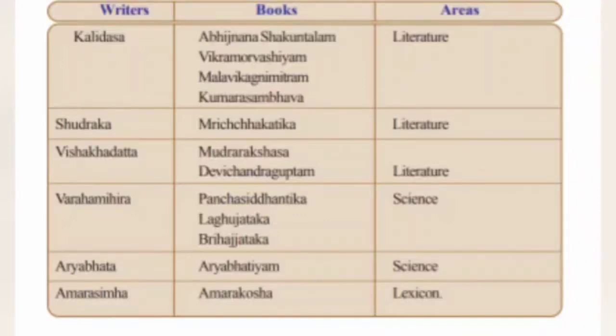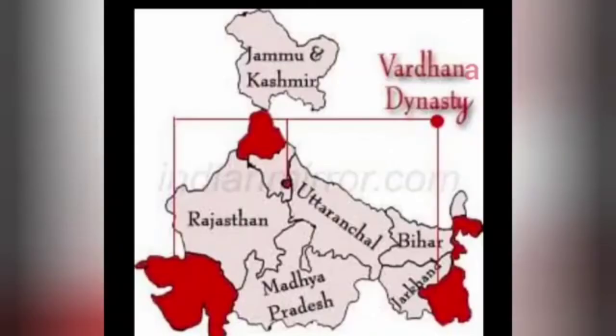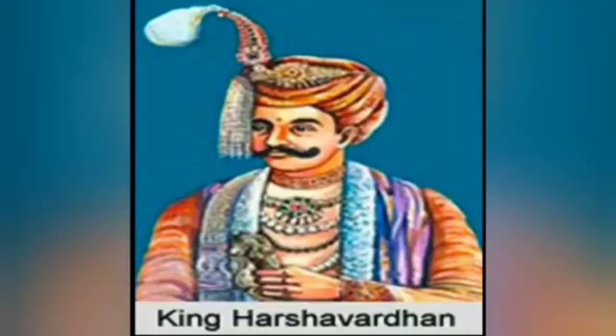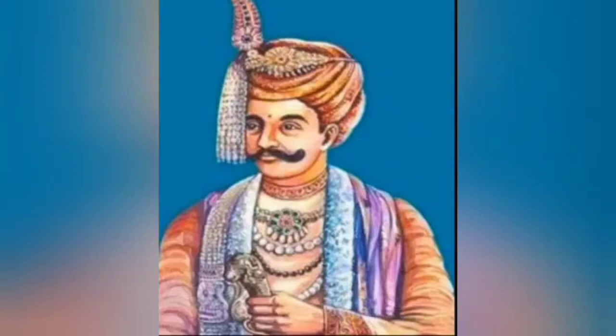After the collapse of the Gupta Empire, one of the powerful kingdoms that existed in India was that of the Vardhana kings of Thaneshwar, present Kurukshetra district of Haryana. Harshavardhana was the most prominent ruler among them. So, Harshavardhana was the most prominent ruler of the Vardhana kings. Underline that sentence. He worked for the uplift of Buddhism.